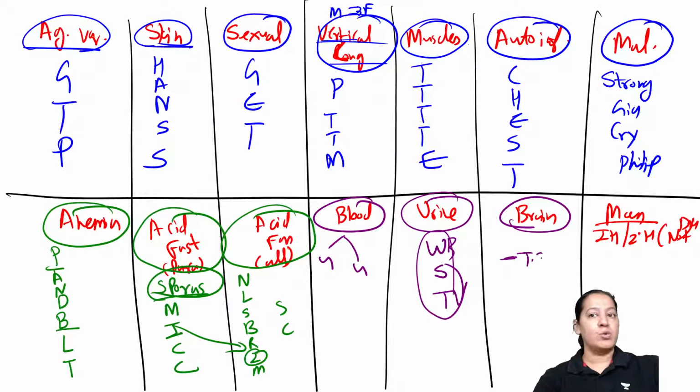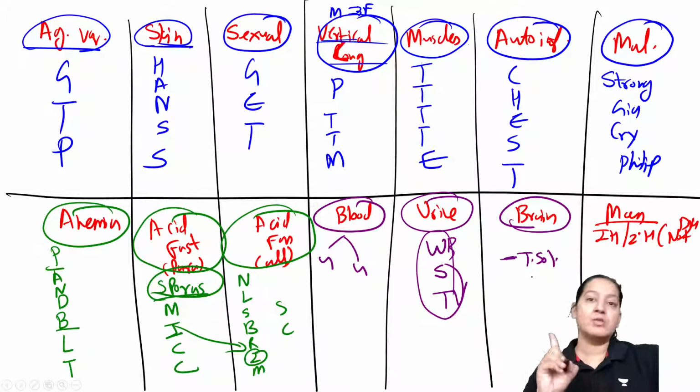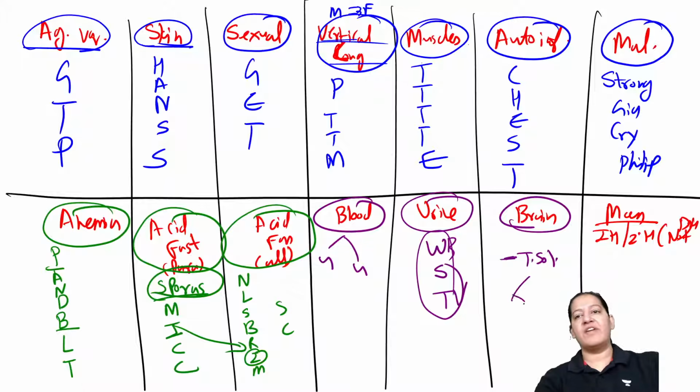One is Taenia solium, which causes neurocysticercosis. You cannot afford losing it. You cannot afford missing it. It is the most common parasitic infection in the brain in humans. Taenia solium, not saginata, and the other 3 are free-living amoebas: Naegleria fowleri, Acanthamoeba, and Balamuthia mandrillaris.